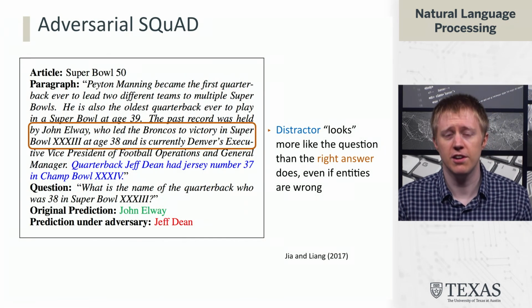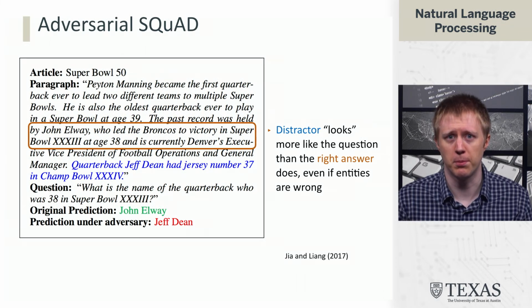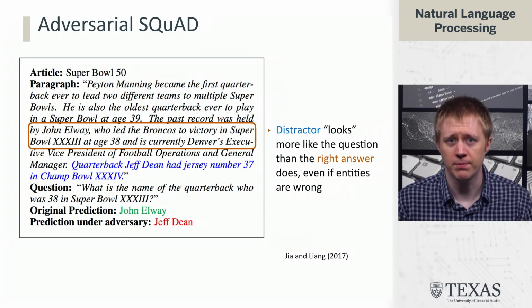Here's another example from a paragraph about Super Bowl 50. The question at the bottom here is, what is the name of the quarterback who was 38 in Super Bowl 33? And the answer, which I've drawn this red box around, is the past record was held by John Elway, who led the Broncos to victory in Super Bowl 33 at age 38 and is currently blah, blah, blah.